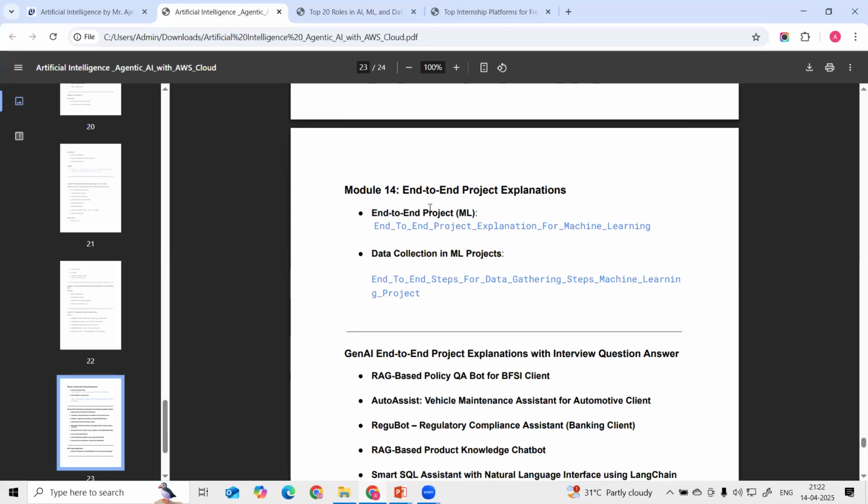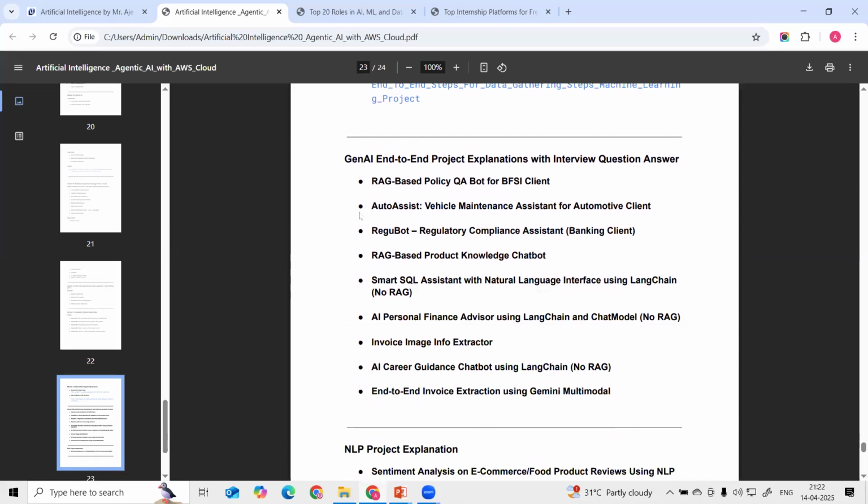Then after that, project explanation. This is how we can explain a machine learning project, and how we can explain data collection for this machine learning project in detail. I will be explaining how to explain it in the interview. Then the generative AI project: how can we explain this generative AI project in the interview, and I will also provide the interview questions.